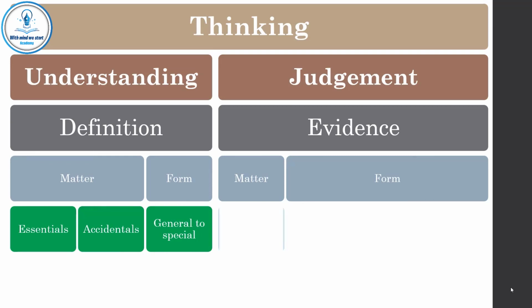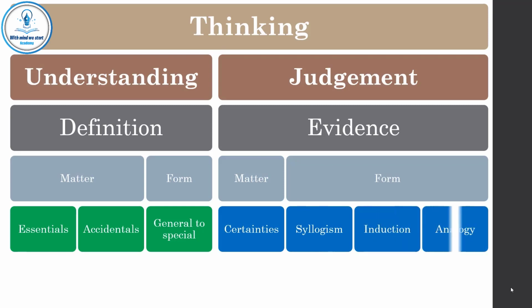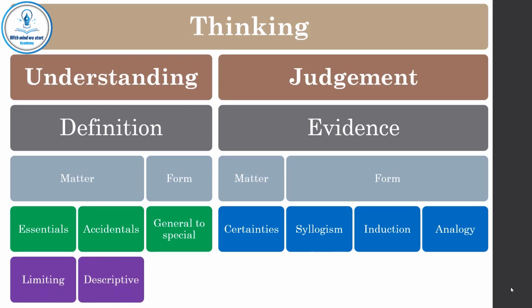The matter of evidence includes certainties or certain truth, like sensory judgments, experimental judgments, documentary judgments, and axiomatic judgments. The form of an evidence may be syllogism, induction, or analogy. A definition using essentials is called a limiting one. A definition using accidentals is called a descriptive one. An evidence using certain truth and syllogism is called a demonstration.